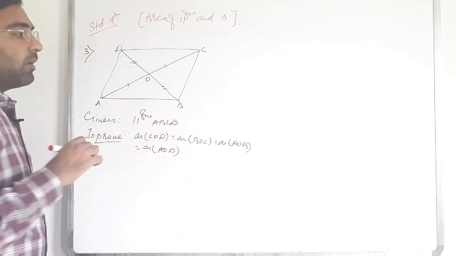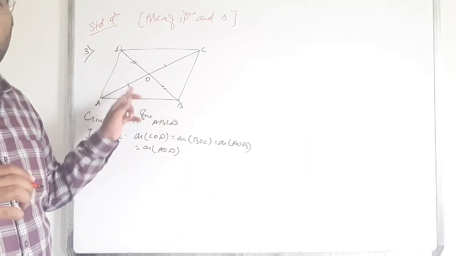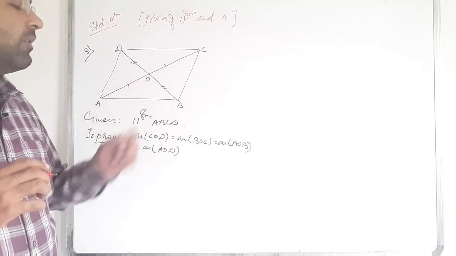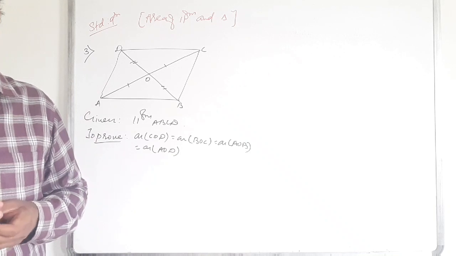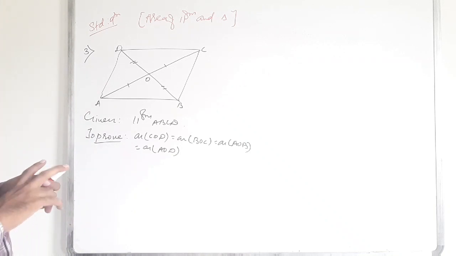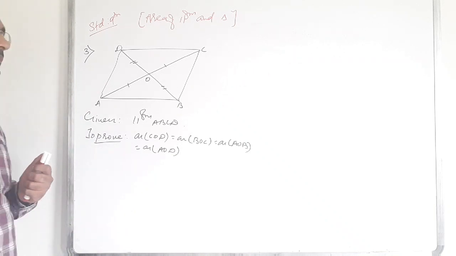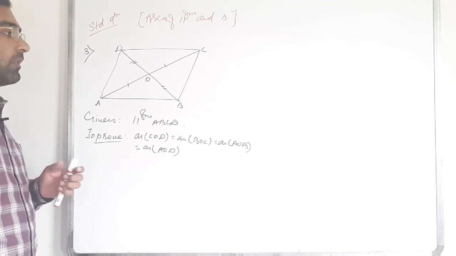You have to prove that all 4 smaller triangles have equal areas. Clear?